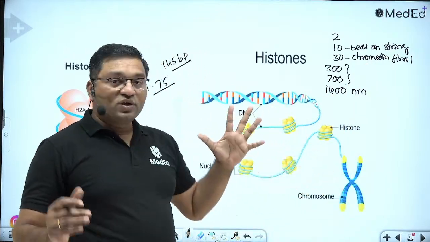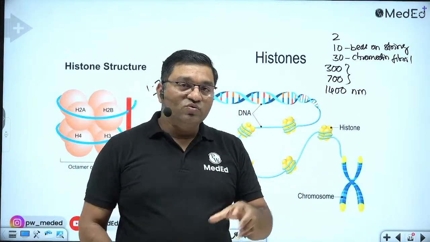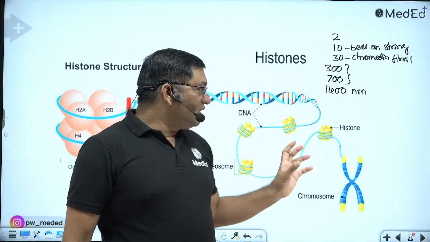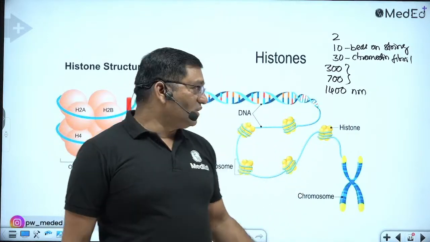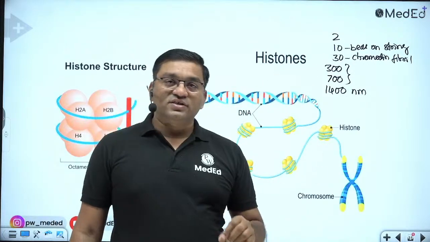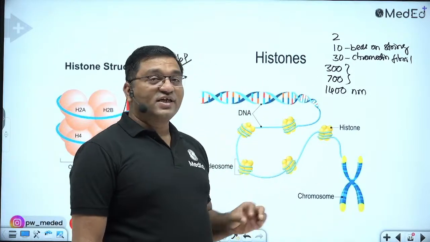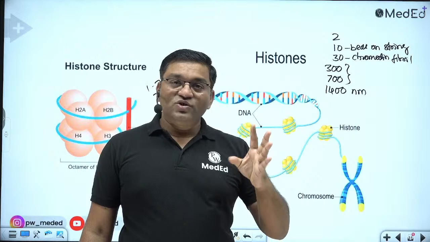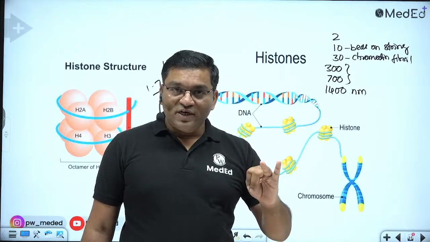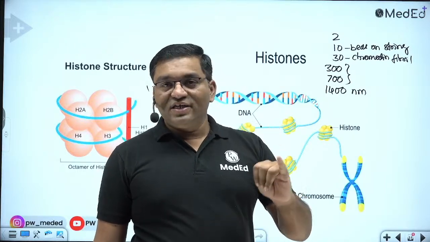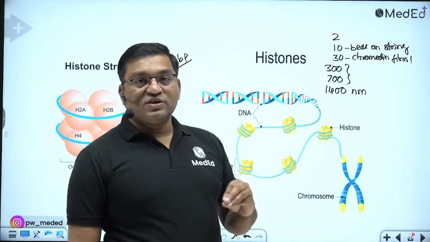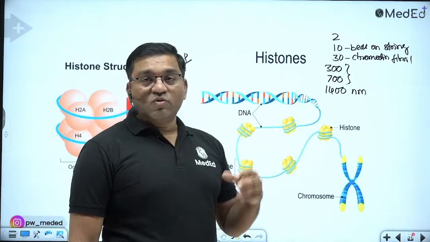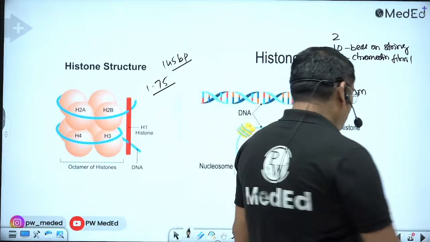So histone proteins, by reacting with the major and minor grooves, interact with the DNA and help in its organization. There are various post-translational modifications in the histone proteins: ribosylation, ubiquitinylation, phosphorylation, acetylation, methylation and sumoylation.